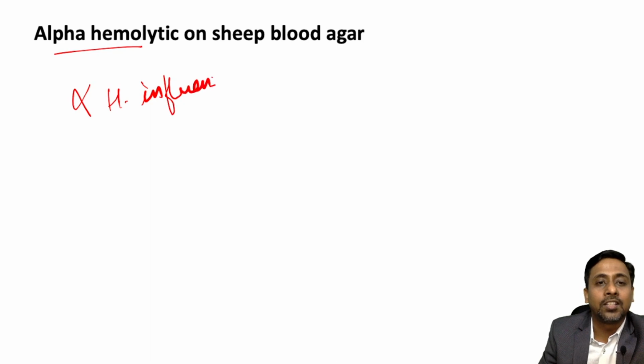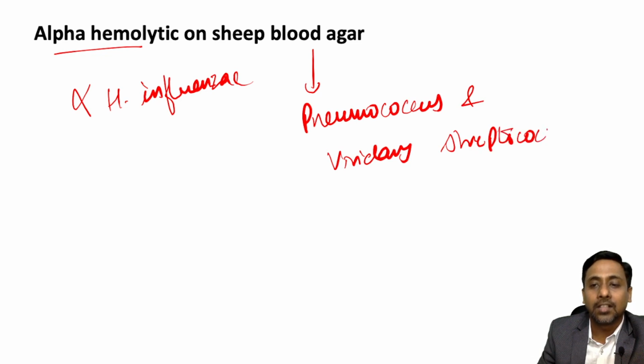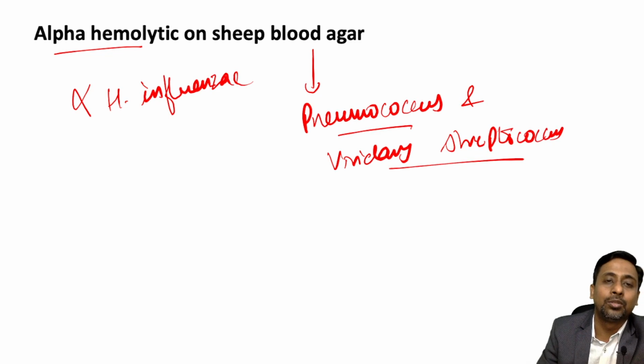So which organism is it characteristic of? This is characteristic of pneumococcus, and apart from pneumococcus, viridans streptococcus. Pneumococcus and viridans streptococcus show alpha hemolysis due to incomplete hemolysis. And how will it look?